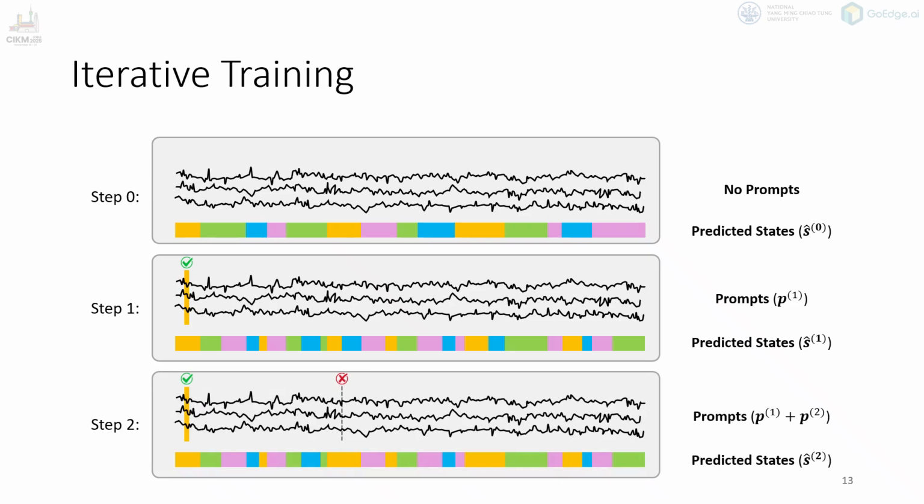Now let's talk about the training strategy. Here we use the iterative training. PromptTSS is designed for interactive segmentation, where the user can provide prompts step by step to refine the model's predictions. To simulate this interactive behavior during training, we also train the model in multiple iterations. At the beginning, the model starts without any prompts and makes its initial prediction.